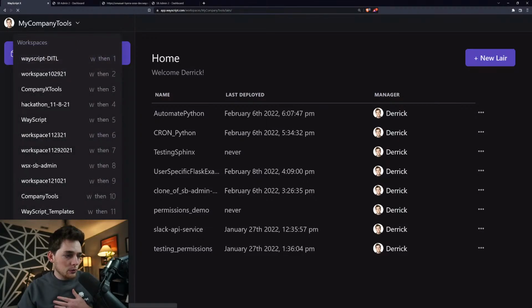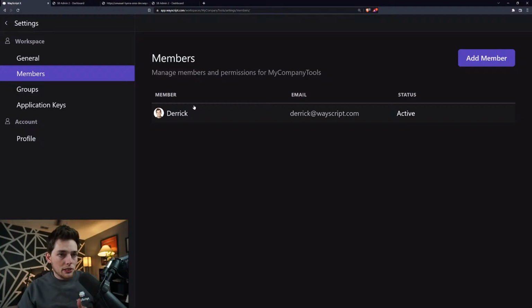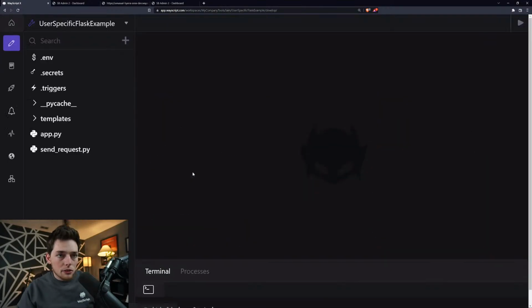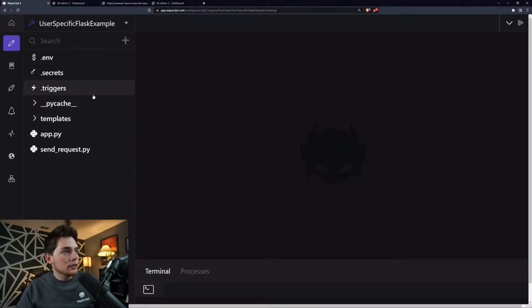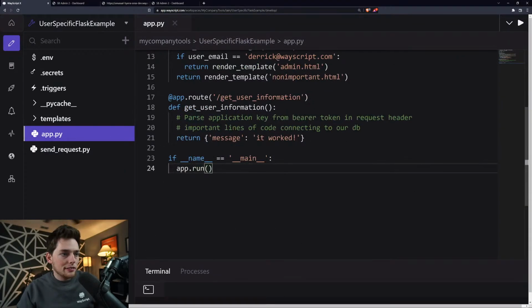I think I'm the only one in here right now, but any member in your workspace is going to be able to use WayScript tokens and access that information. So it gets pretty powerful pretty quickly. And it's pretty cool. At least I think so.